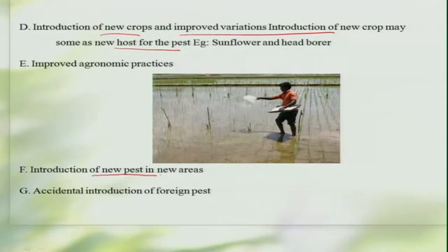Then, the introduction of new pests in new areas, the introduction of a foreign pest, is a very classic example. When insects which are not actually present in those areas are accidentally introduced, what happens? They find a good environment and there is no natural enemy for them, and this gives a boost to their multiplication and they start becoming pests.